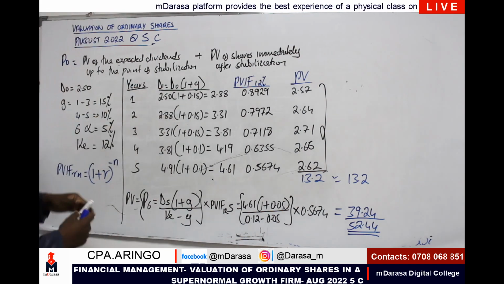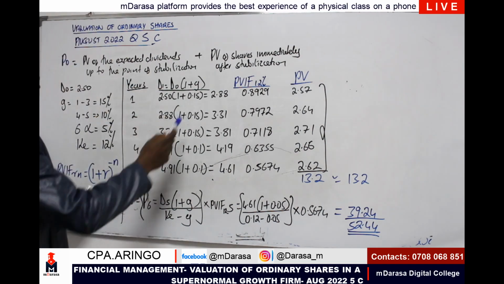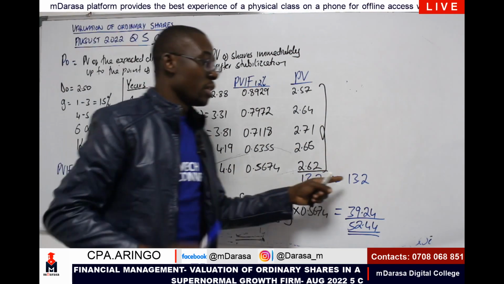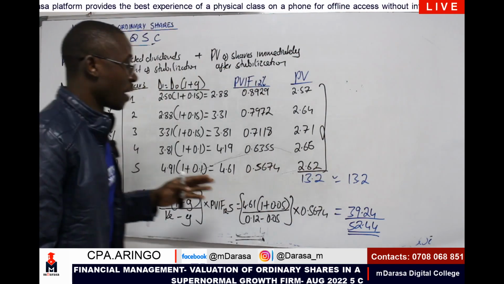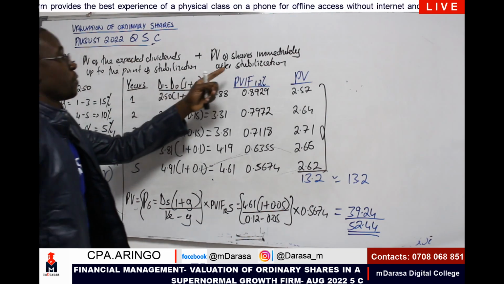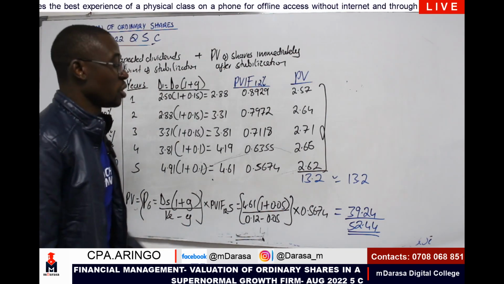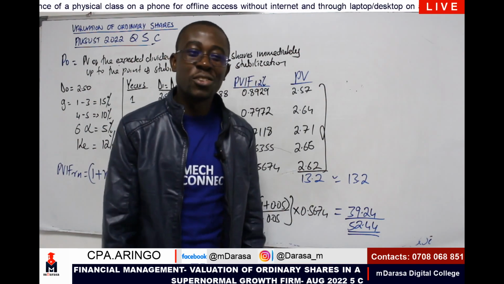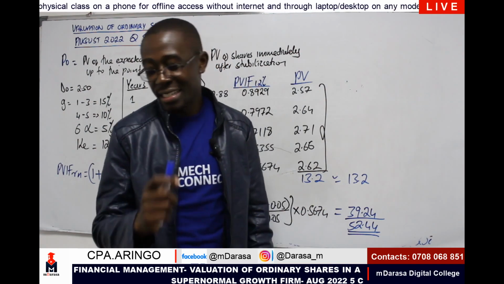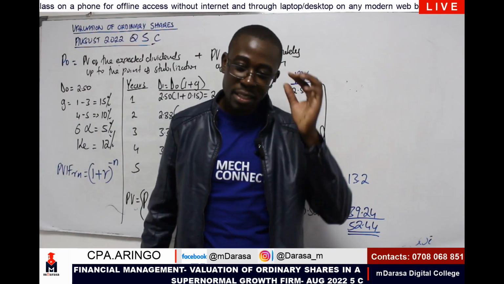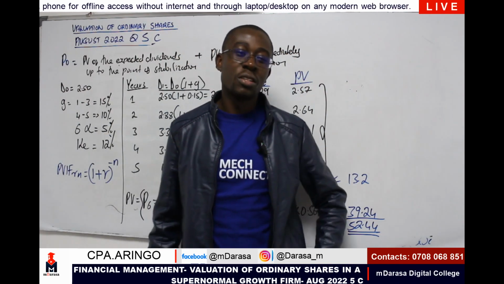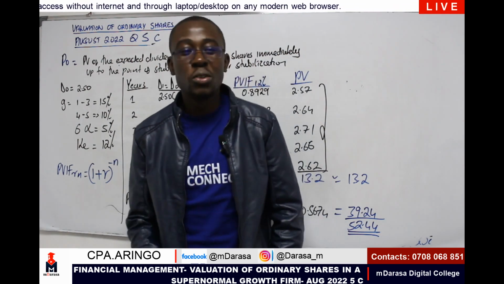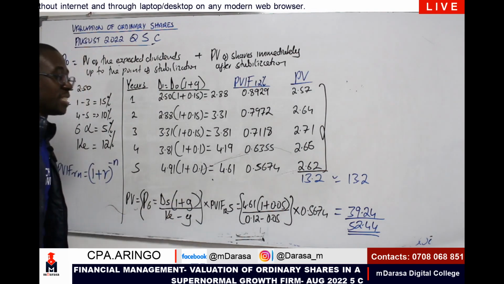So that is how we were supposed to work out that question, right? We determined first the present value of the expected dividends up to the point of stabilization, 13.2. Then we took the present value of shares immediately after stabilization, which is 39.24. Then we sum them up. So literally, this is how you're supposed to work out such questions. If you find such a question, will it really be a headache to you? I know it won't, because we've looked at it deeply.